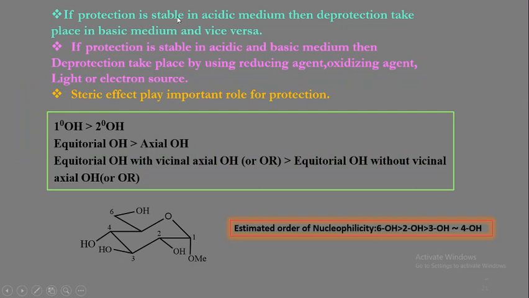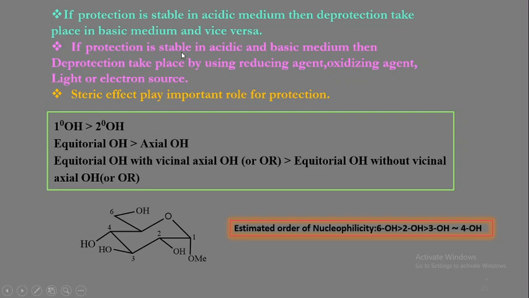If the protection is stable in acidic medium, then deprotection takes place in basic medium and vice versa. In earlier cases, we have seen that if the protection is stable in the acidic medium, then it can be deprotected by using the basic medium.